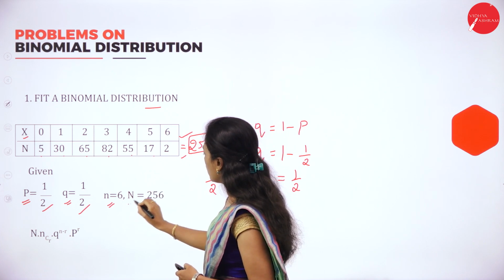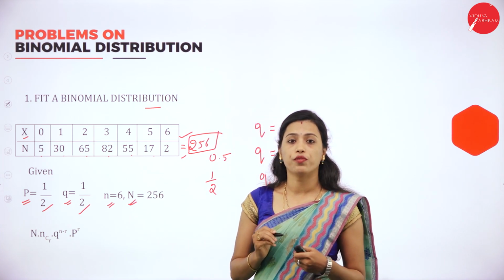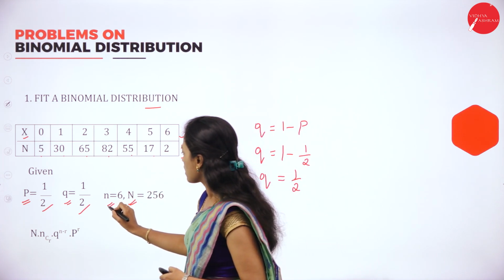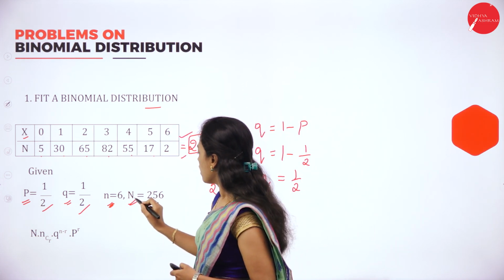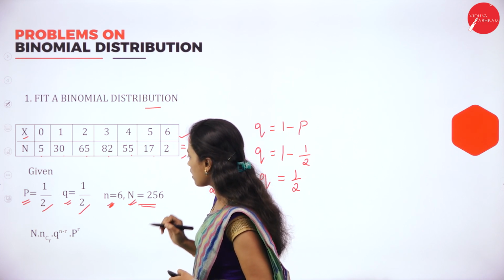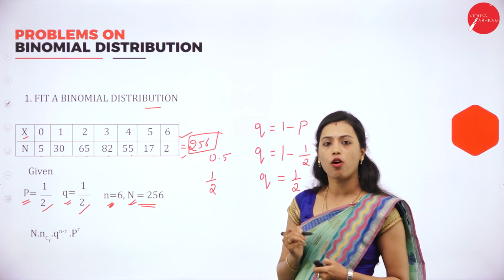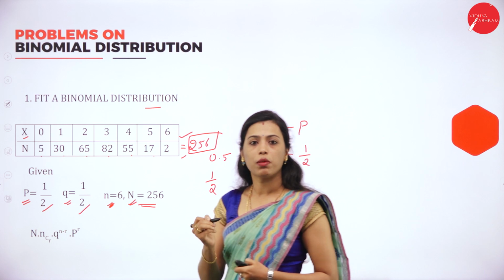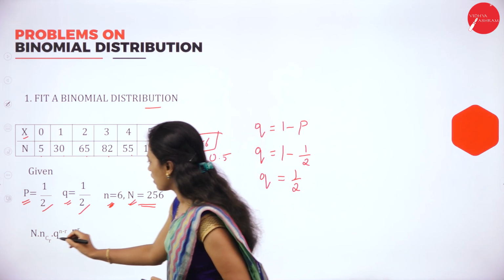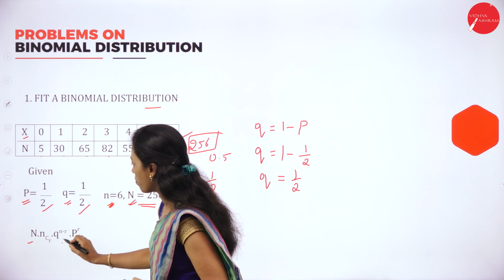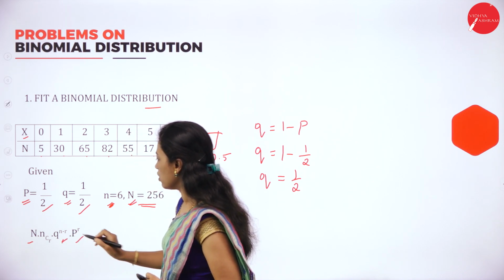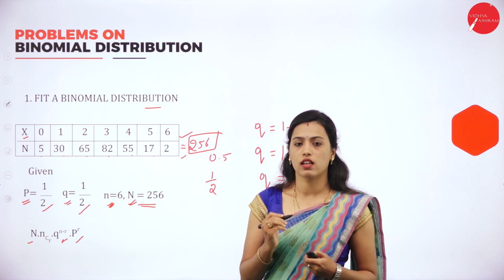So there are 6 observations, n is equal to 6, and the total is 256. Now we have the formula to fit a binomial distribution, that is N into nCr into q to the power of n minus r into p to the power of r.